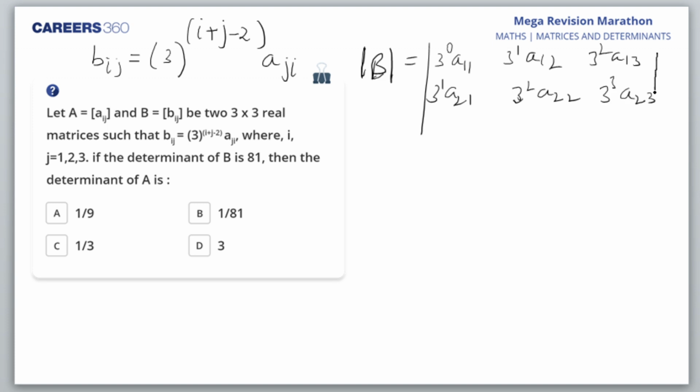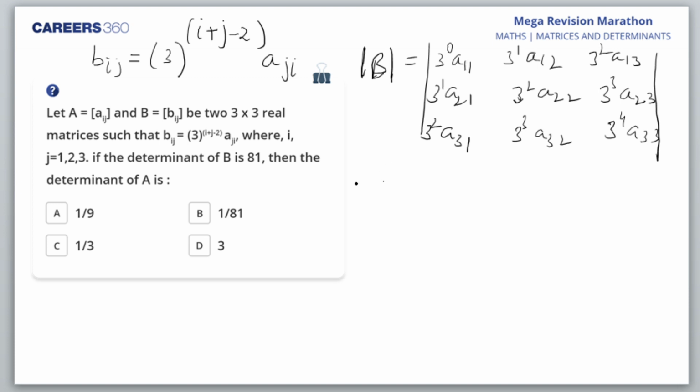And the determinant is complete. Here it would be 3 square, A31. Then 3 cube, A32, and here I'll have 3 raised to power 4, A33. Am I right, students?